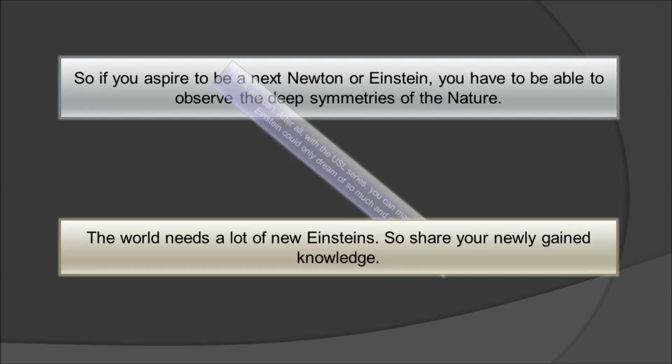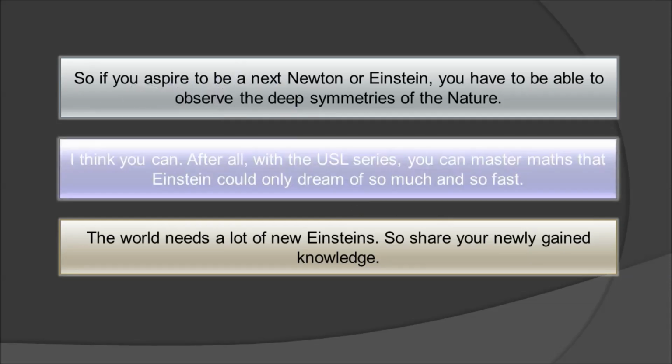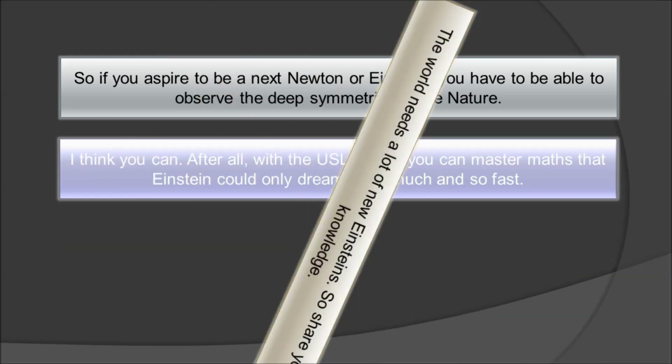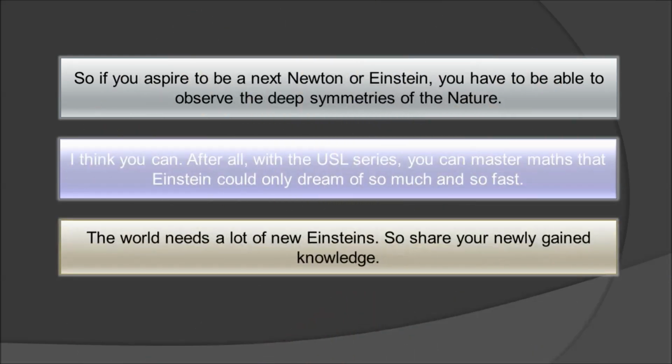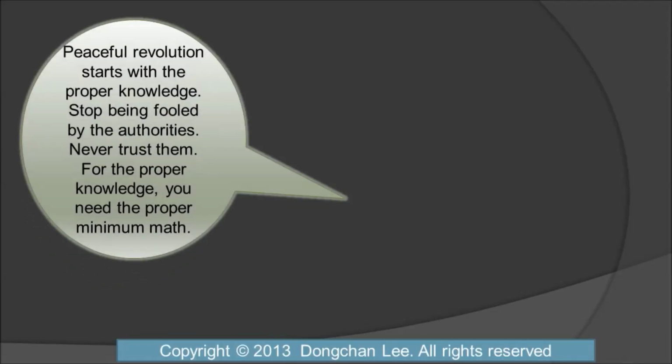And this kind of symmetry in the Unified Super Learning Program, I embed all over the place, to make it as painless as possible. You don't even realize it, but that's basically linking things together in a profound manner. And I'm using Einstein because his biggest contribution is the discovery of these symmetries. In that manner, I'm trying to bring this revolutionary approach to mathematics and mathematical science all together.